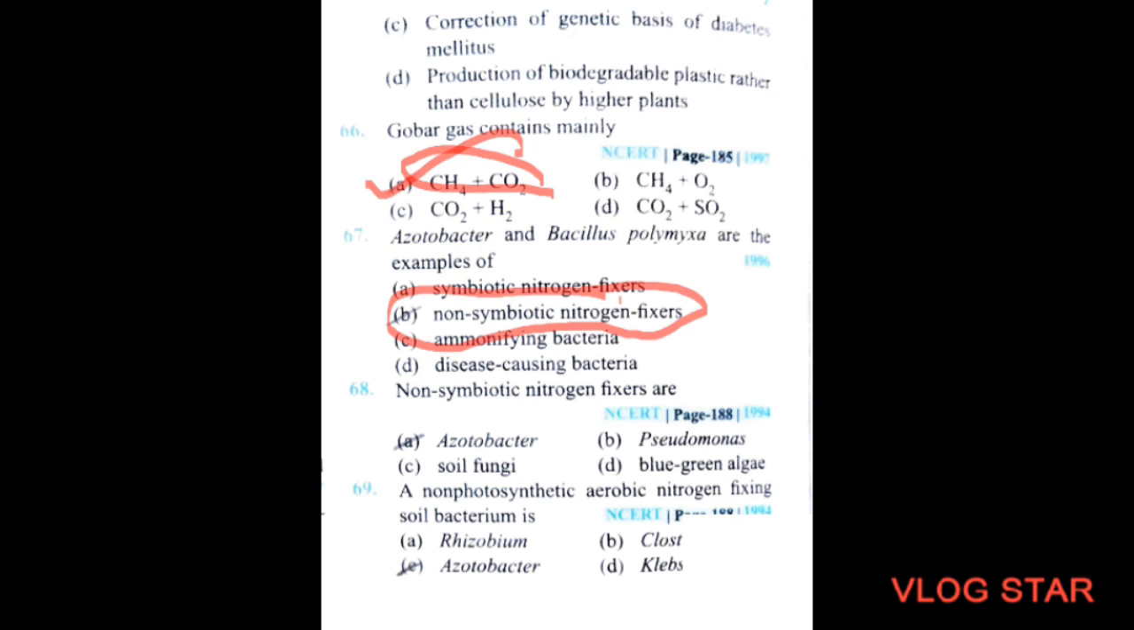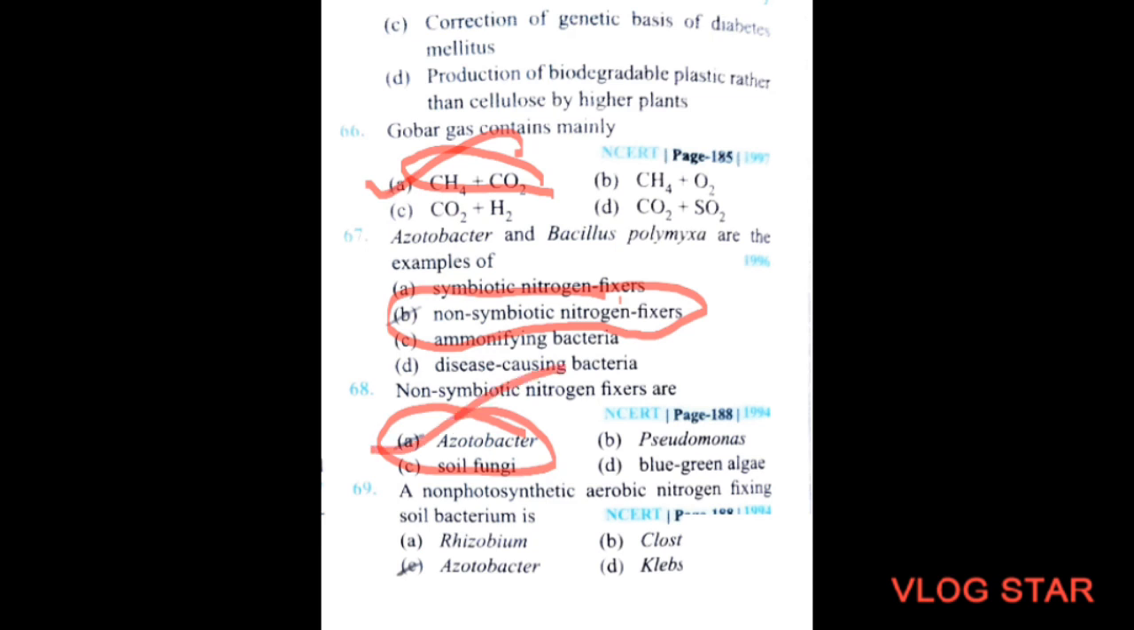Next question. Non-symbiotic nitrogen fixers are option A, Azotobacter, option B, Pseudomonas, option C, soil fungi, option D, blue-green algae. So the correct option will be Azotobacter. Option number A is the correct option.